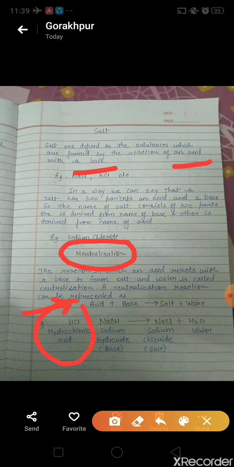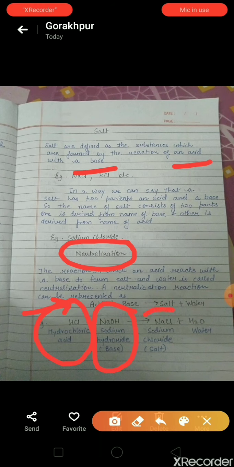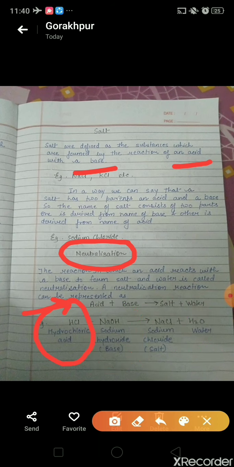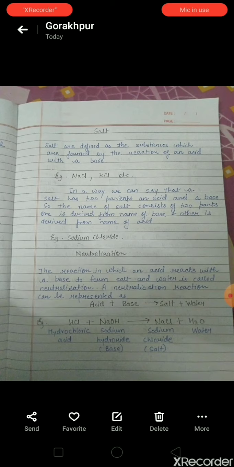Now take an example. HCl, that is hydrochloric acid, reacts with a base, that is sodium hydroxide, and gives sodium chloride, salt, plus water. So this is all about the neutralization reaction.